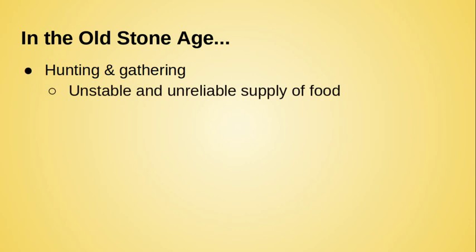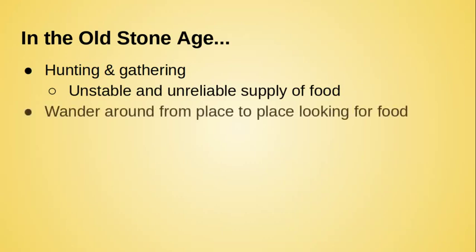Now, this was a very unstable and unreliable way to get food, meaning we could go out and we could hunt, but we weren't always successful. And if you're not successful in your hunt, you don't eat that day. Likewise, if you're sick or you're injured and you can't go out and gather food or go hunt the food, then you don't eat that day. So there was constant fear in these people, whether or not they were going to see their next meal. And if you went so long without eating, then you could die, or you could get really weak and then you couldn't survive. So it was a very risky way of living, okay, unstable and unreliable.